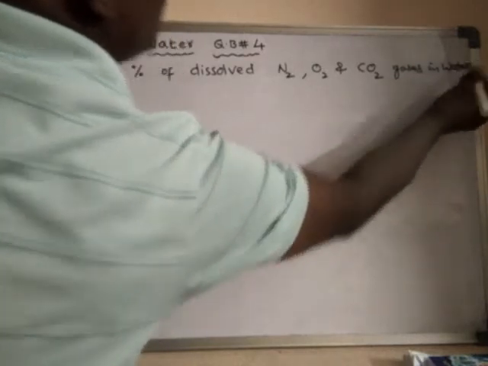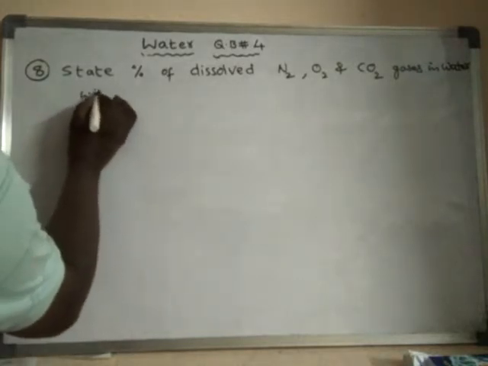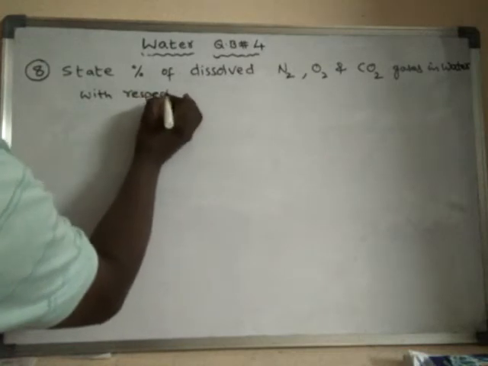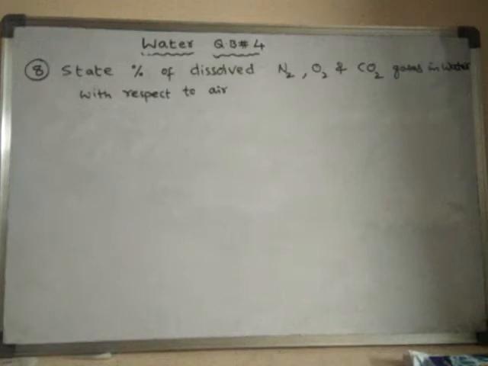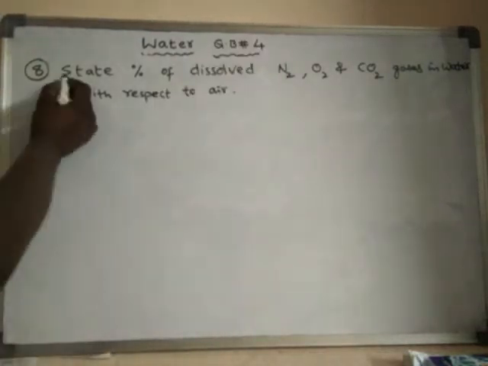So that means how much percentage of nitrogen, oxygen, and carbon dioxide is dissolved in water with respect to air. Okay, so we have to state.